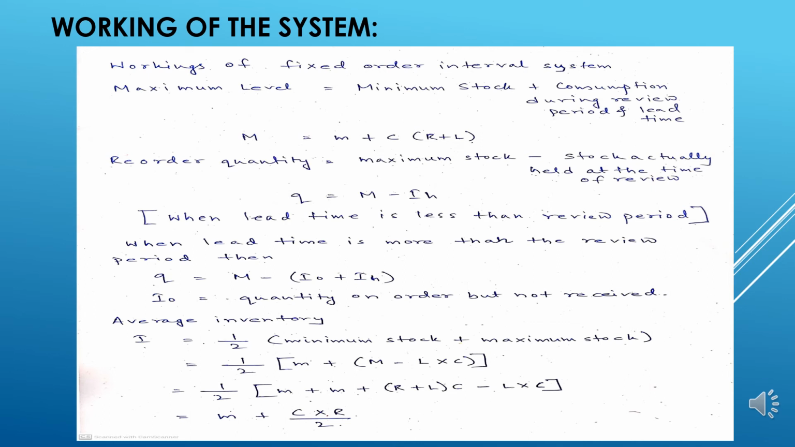And last but not least, the average inventory formula. The average inventory can be talked about as half of the minimum stock plus maximum stock, where minimum stock is small m plus maximum stock is capital M minus L into C. So capital M can be treated as small m plus RC plus LC minus LC. So subsequently the formula reverts back to small m plus RC divided by 2.